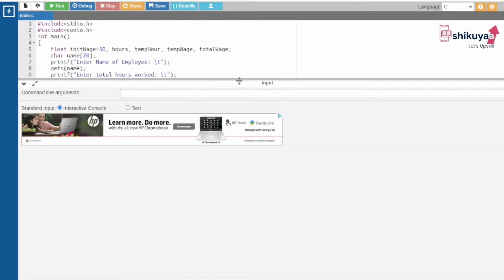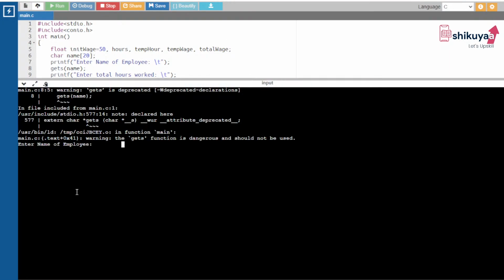If suppose again you run the program, the name of the employee will be A, B, C, whatever it may be, and that particular employee works for 12 hours, 8 hours plus 4 hours. Now the total wage is 90 rupees, 50 rupees for 8 hours, and 10 into 4, that we have already calculated on the board itself, and it will automatically be 90 rupees. So this is just a very simple program.